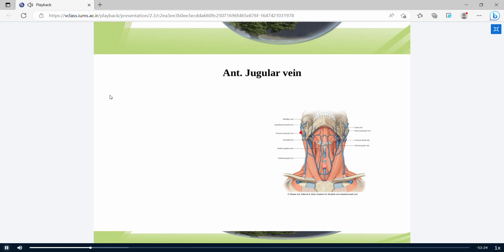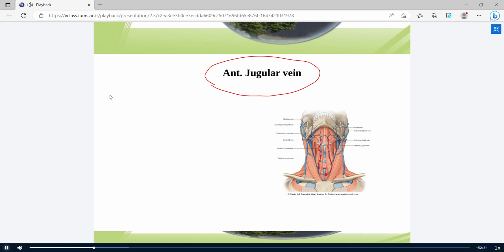Another vein located in the superficial fascia in the neck is the anterior jugular vein. This is the anterior jugular vein. There are left and right anterior jugular veins. About the suprasternal notch, the left and right anterior jugular veins join together and form the jugular arch.